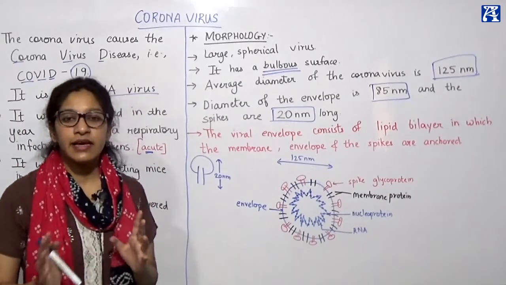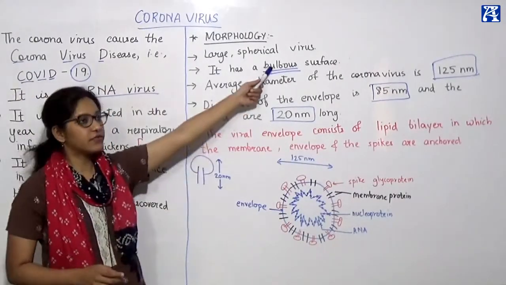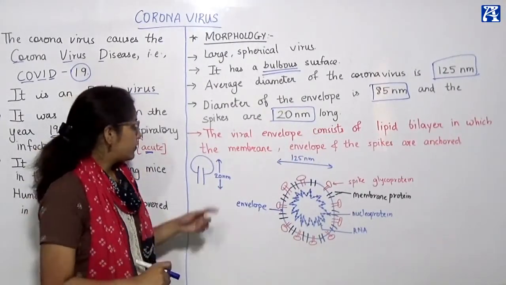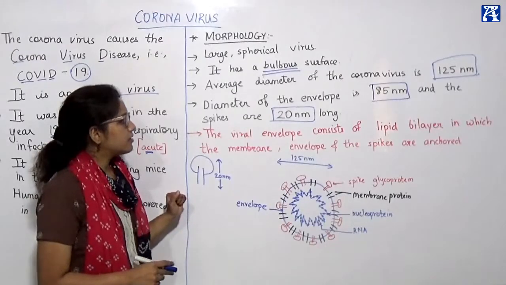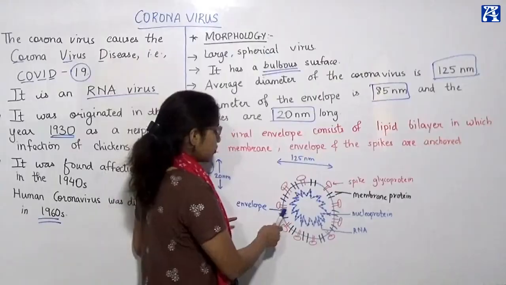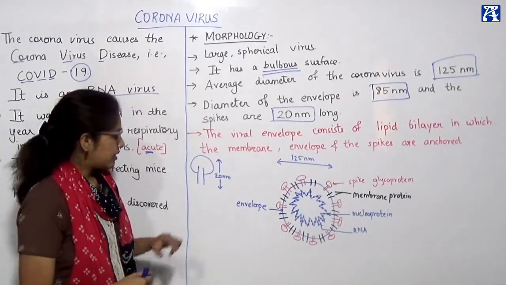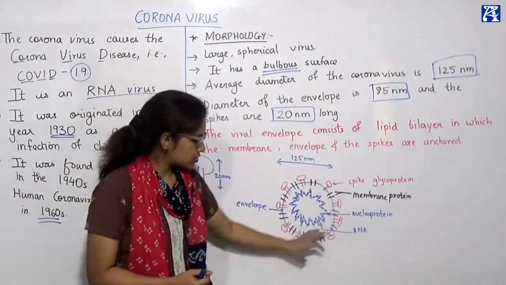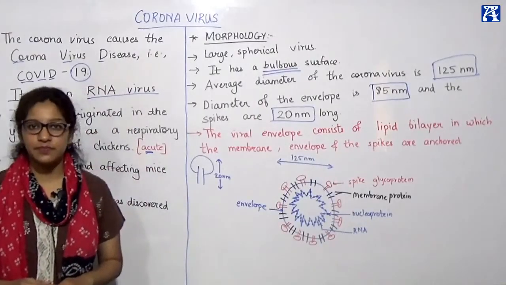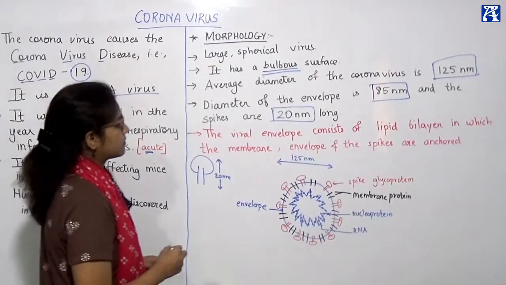Okay, so these are the dimensions of the coronavirus, where the virus has a bulbous surface. It has bulbs, or spikes, all around the surface, which look like bulbs. The average diameter is 125 nanometers. From envelope to envelope, the inside diameter is 85 nanometers, and each bulb present on the surface of the virus is 20 nanometers. Alright, so this is in short the morphology of the coronavirus.